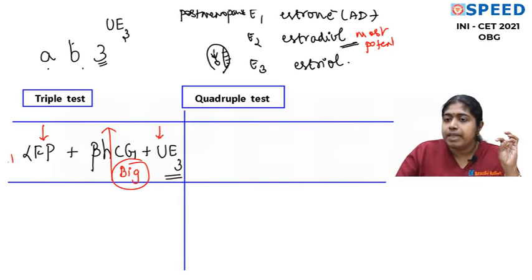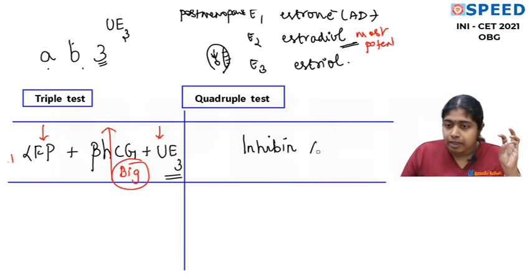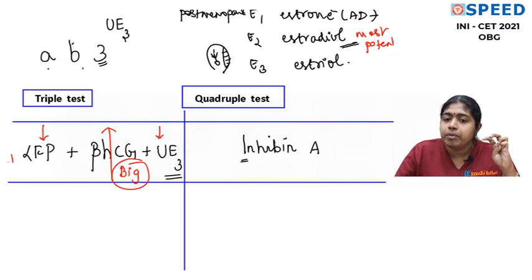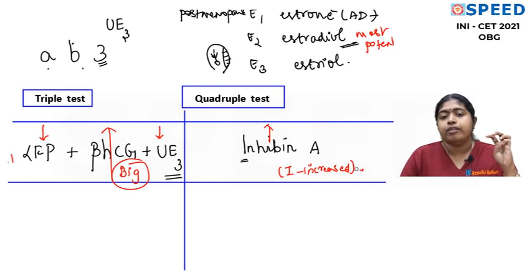For the quadruple test, please remember the additional component is inhibin A. This is the question that is asked in the AIIMS exam, whether it is A or B, and we use only inhibin A. And for inhibin A you can remember I for increased. So this is a very simple way of remembering: B big, I increased. All the others are decreased.